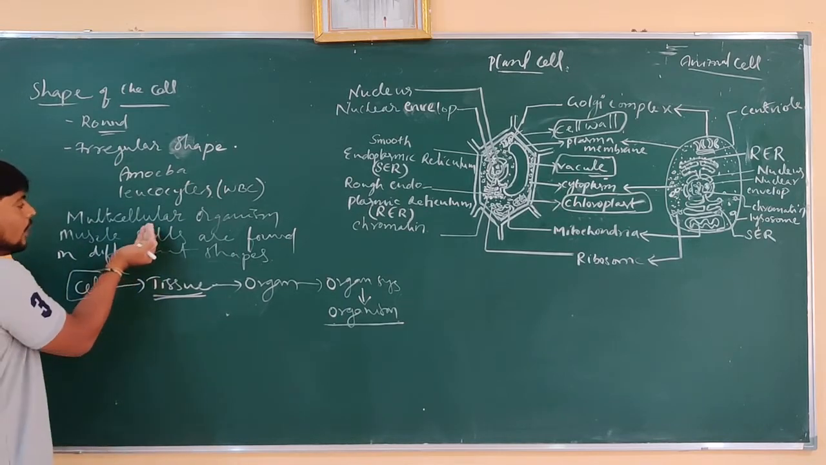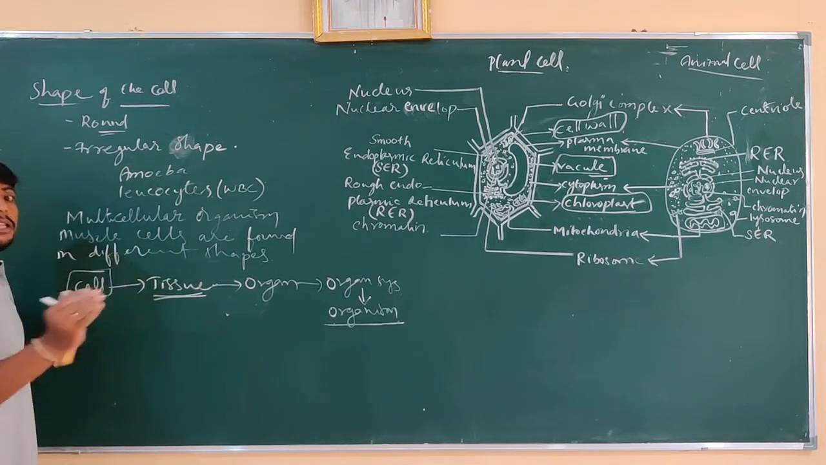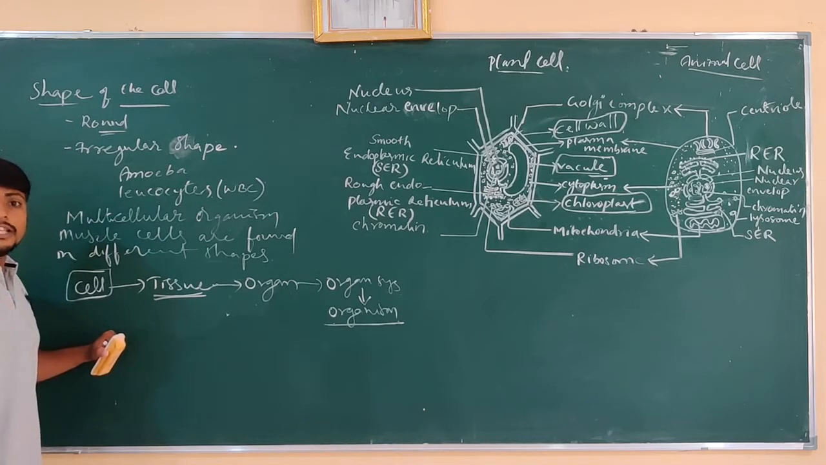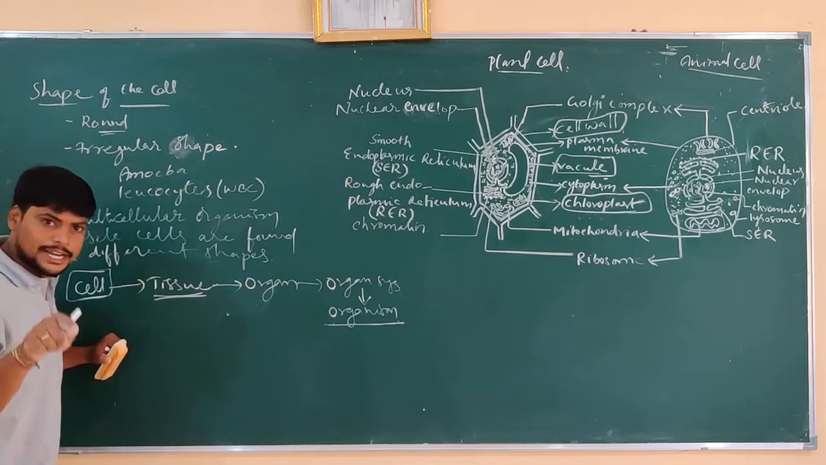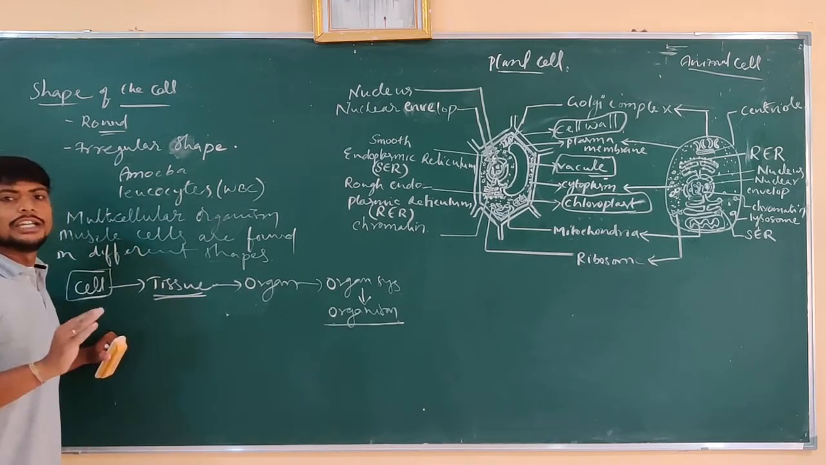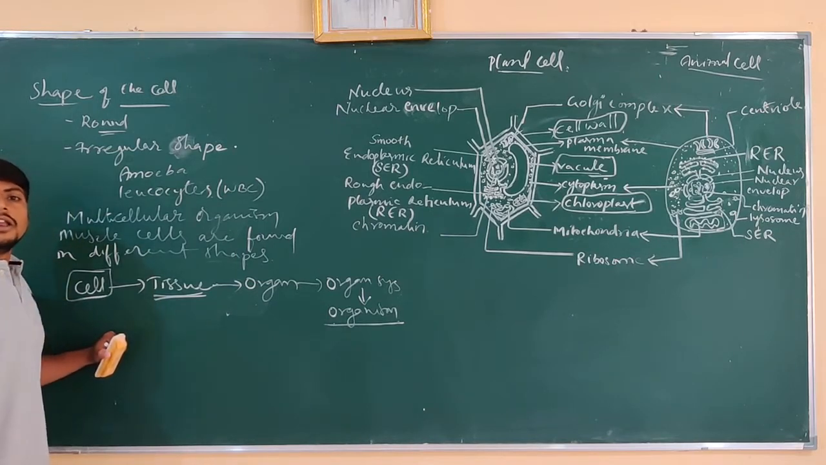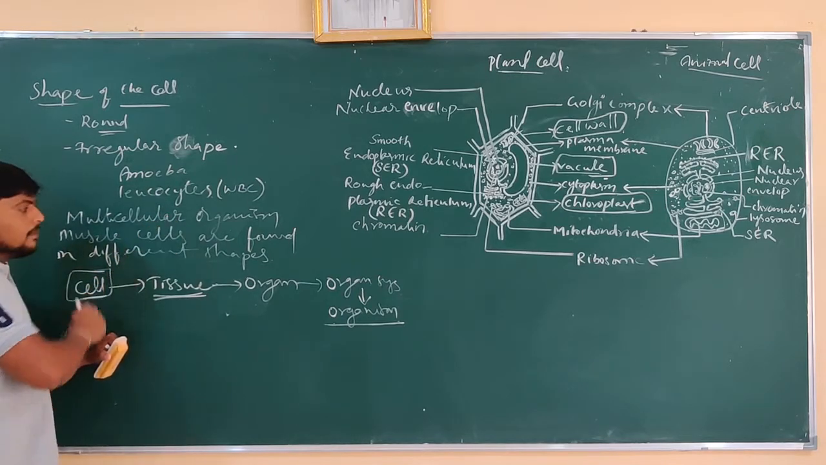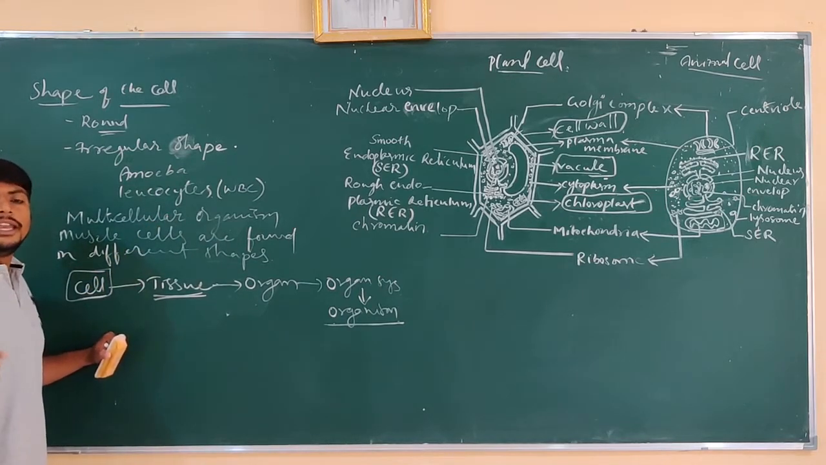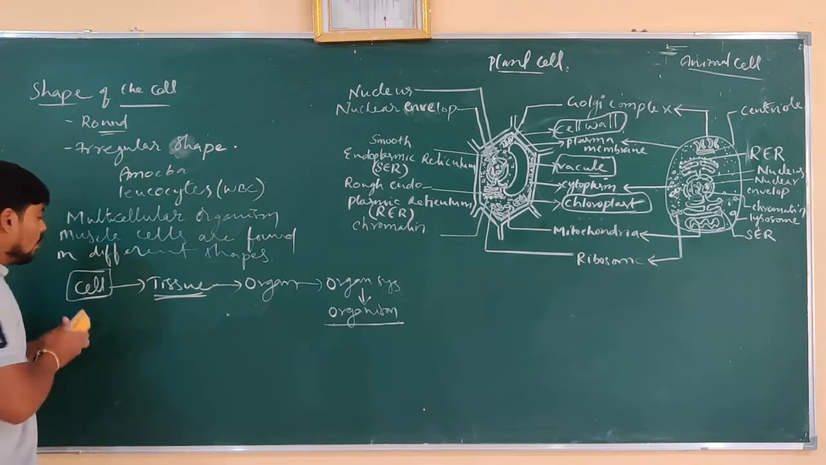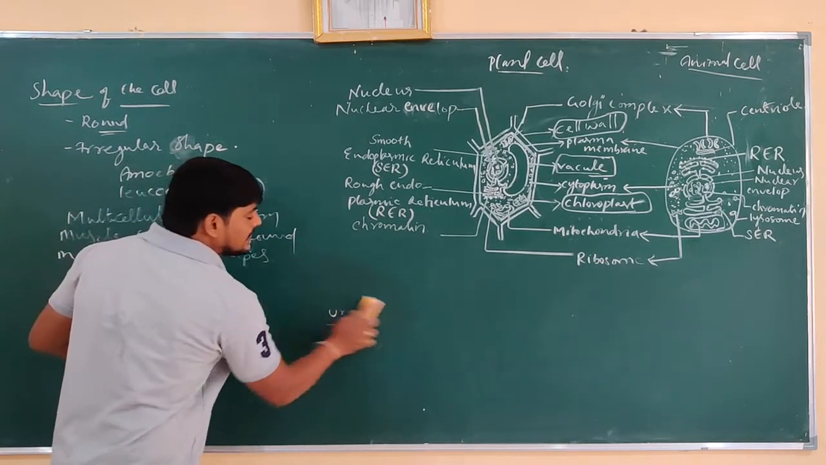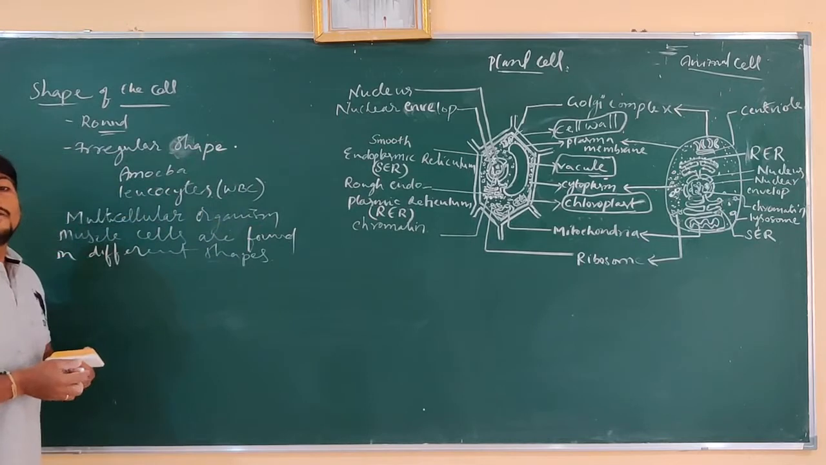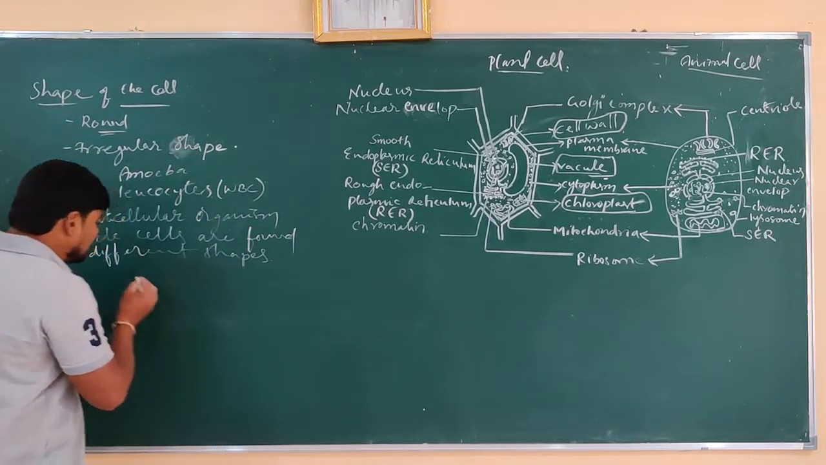So here also, due to their location, meaning the body part where they are present, that is, the organ system where the cells are present, and what their function is, based on that location of the cells and their function in a multicellular organism, the cells are found in different shapes. So what are the different shapes of the cells usually found in multicellular organisms?